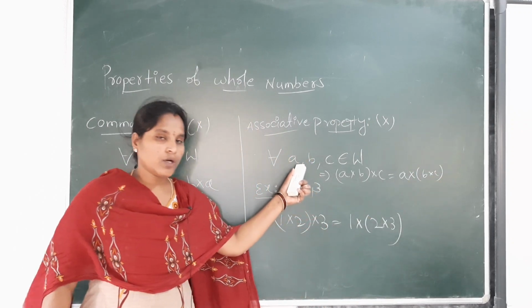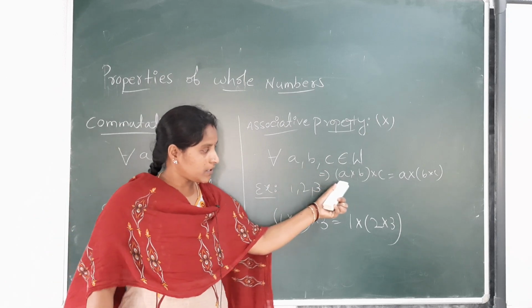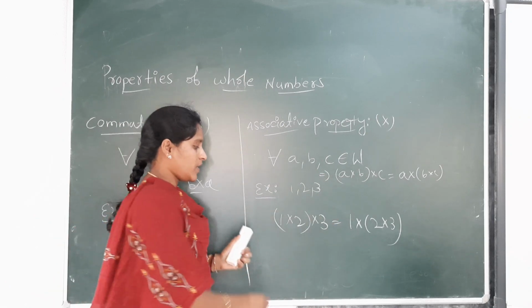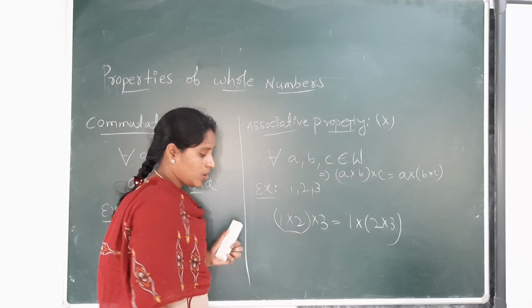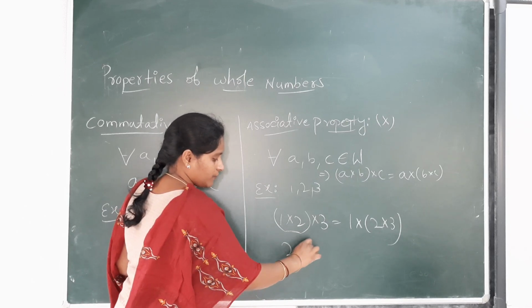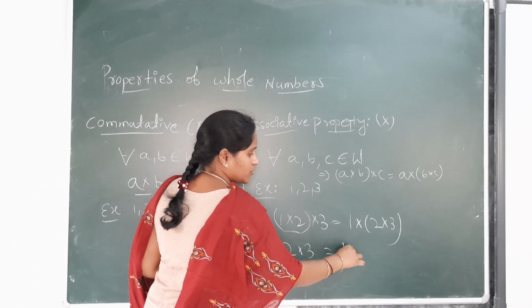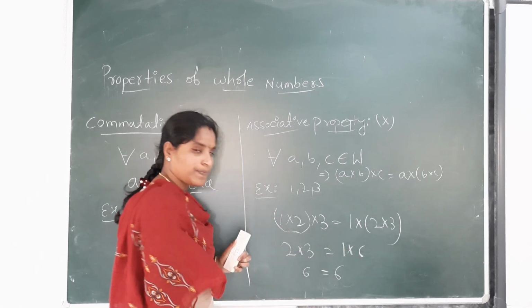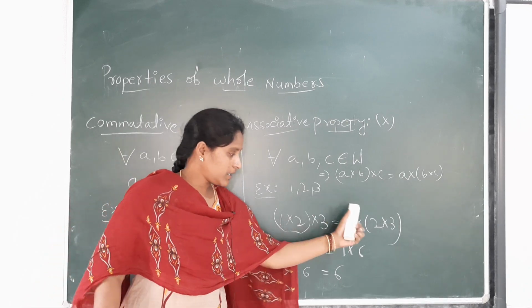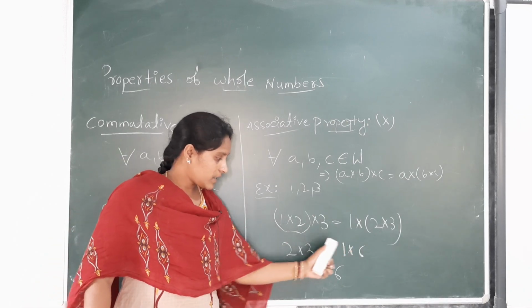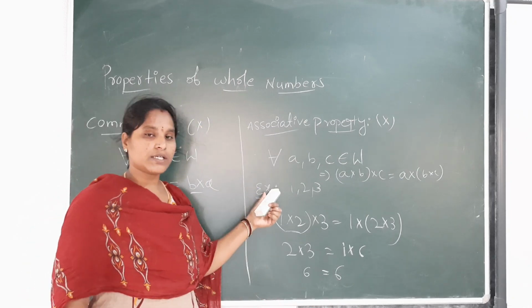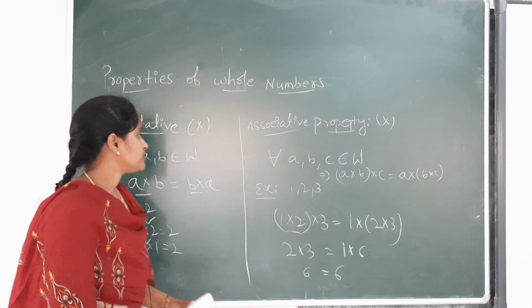If we take any three whole numbers and multiply in any order, then we will get the same result on both sides. First we have to do the brackets, from the BODMAS rule. 1 into 2 is 2, then 2 into 3 is 6; 2 threes are 6, 1 into 6 is 6. So if we multiply in any order, we get the same result again. So the associative property also holds under multiplication.